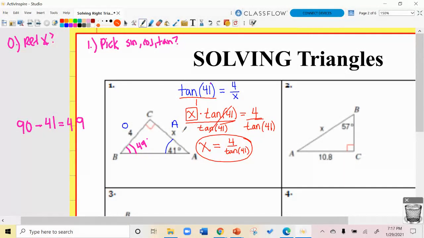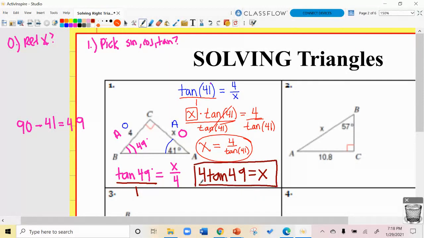So now what happens? This is opposite, and this is adjacent, but I'm still using tangent, right? Tangent of 49 degrees, this is so cool, equals x over 4. Sometimes I like doing this and I like my variable to be in the numerator so that it makes me have less mistakes. It makes me have less steps. When I cross multiply, I end up with 4 times the tangent of 49 equals x. Interesting. Both of these answers are correct.